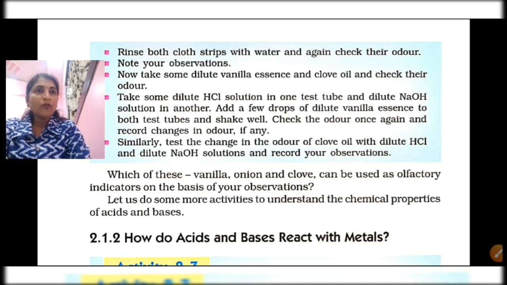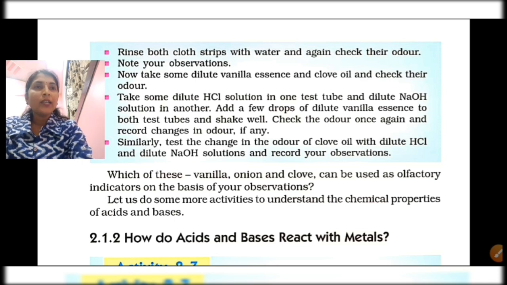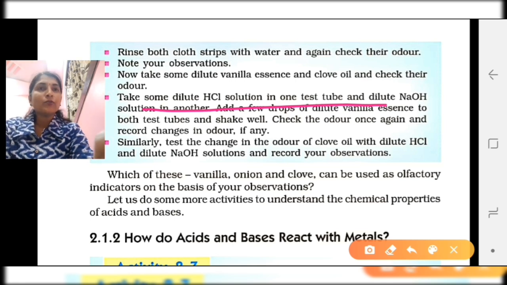Now take some dilute vanilla essence and clove oil. Clove in Marathi we can say lavang. Clove oil and vanilla essence both have a strong odor, and if you check them with a clean strip, you can get the same observation. Take some dilute acid solution in one test tube and dilute NaOH solution in another. Add a few drops of dilute vanilla essence to both test tubes and shake well. Check the odor once again and record changes in odor, if any.